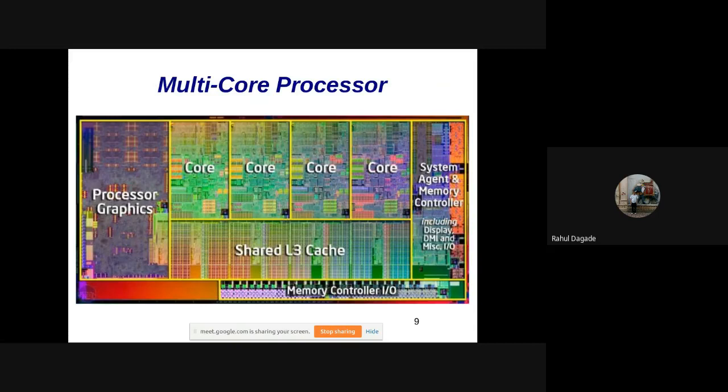Now we all know that this is a multi-core processor, so there are a number of cores present in these CPUs. Along with that, one more processor is added, which is called a graphics processor. Typically they are present on a motherboard, and we can leverage them. It's not only for display. Previously the graphics processor was used only for display, but now we can use it